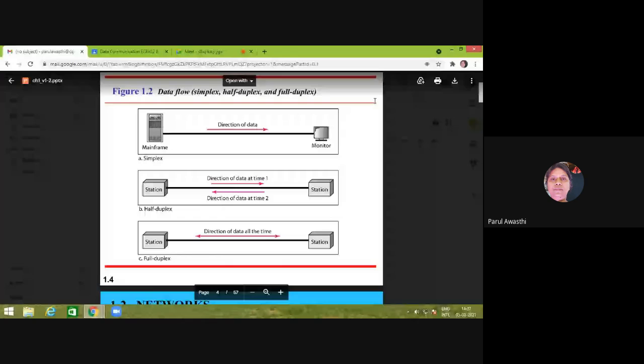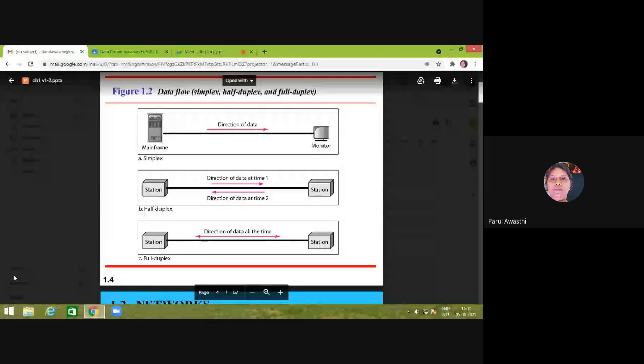In half duplex communication, the direction of data transmission is in both directions, right? But not simultaneously. So there are two stations connected to each other via one transmission media, and the transmitter may be a receiver and the receiver may be a transmitter, but not simultaneously. That type of data flow is called half duplex. And in full duplex, data can be transferred in both directions, all the time, right? That is called full duplex communication.